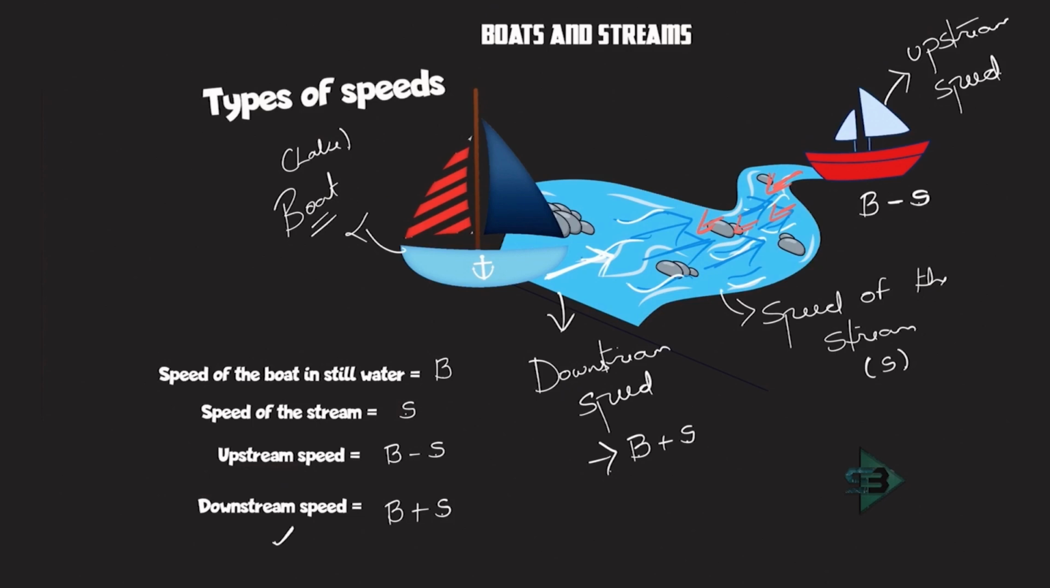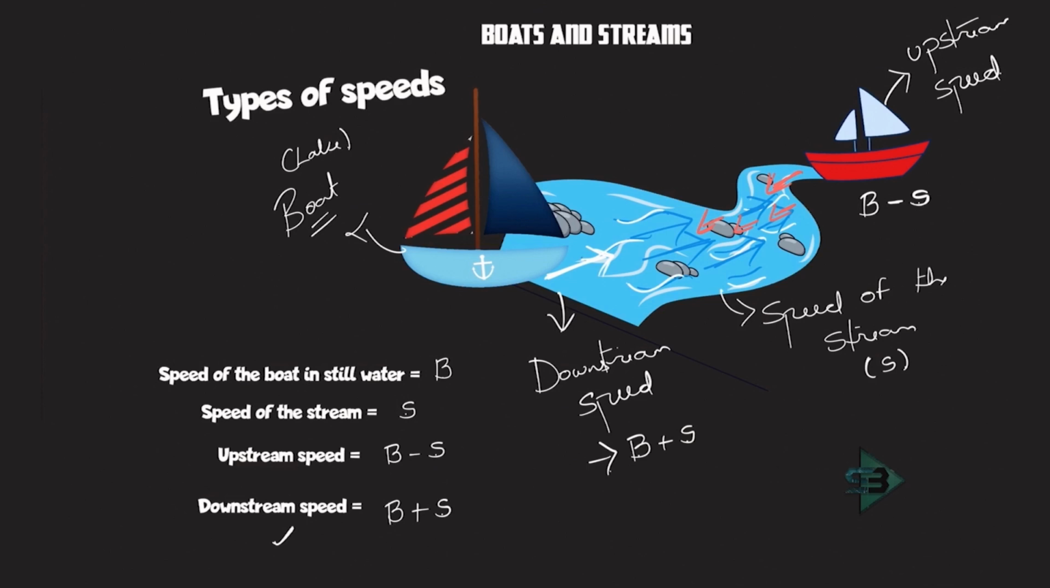So I hope you get all the 4 concepts. What is B? Speed of the boat in still water. If the boat is going in a lake, what will be the speed of this boat? S is the speed of a stream. That is how much the boat will be pushed. Upstream speed is when the boat is moving against the stream, so it will be B minus S. Downstream speed is when the boat is moving with the stream, so that the stream will add speed to the boat.